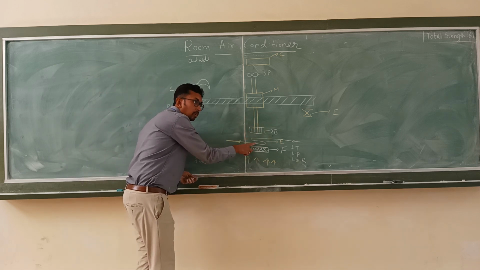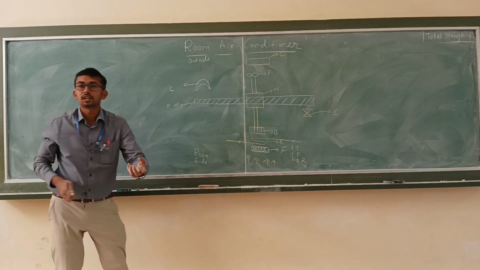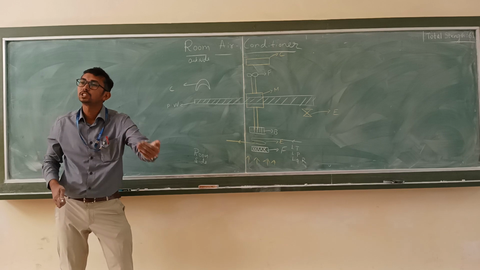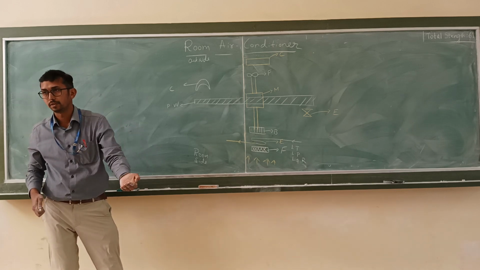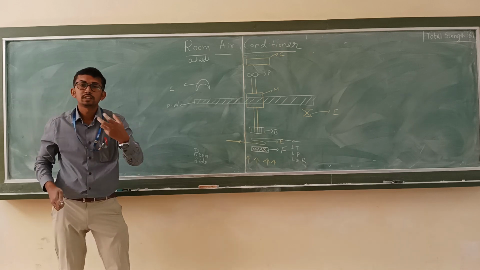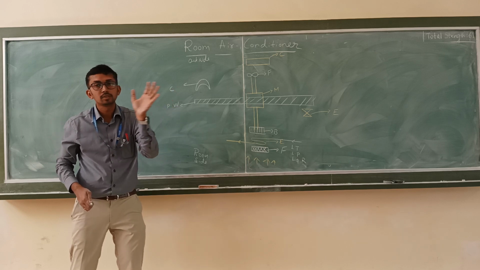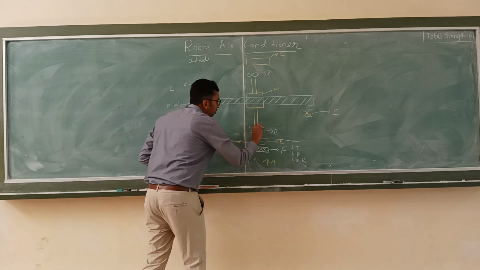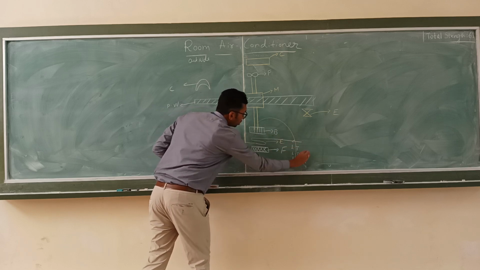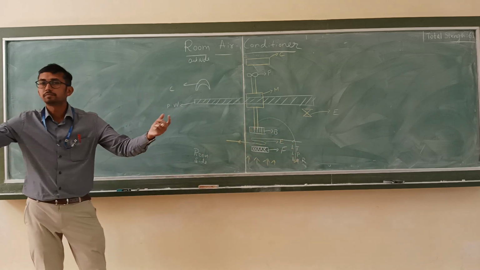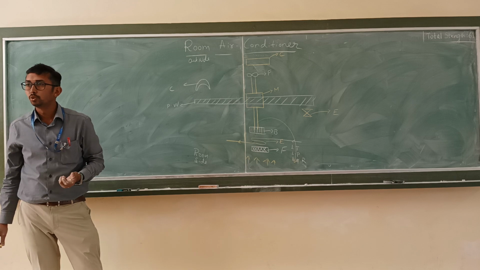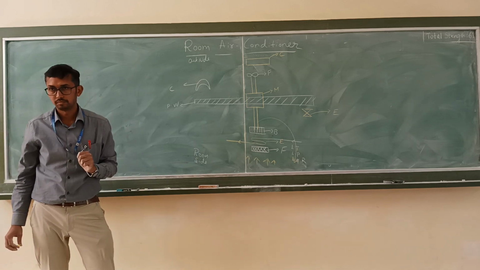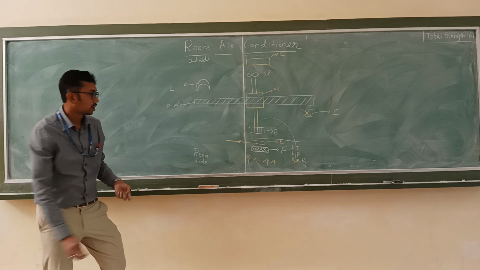And what happens in the evaporator? The refrigerant is going to extract the heat and undergoes phase change from liquid to vapor. Also the temperature of the air will become cooler, and once again it is passed back to the room where it will be mixed with the room air and the temperature will be reduced. Is it clear?